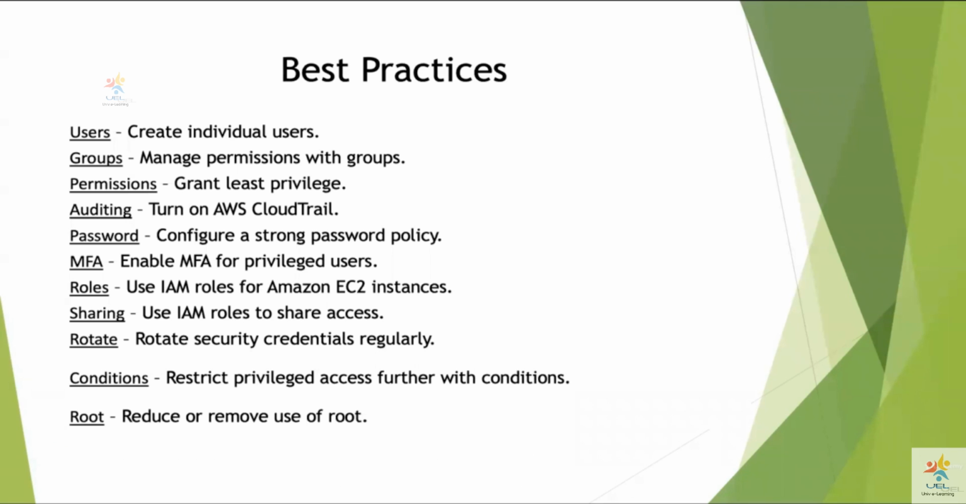Use of IAM roles for EC2 instances is the best practice. Never use access key ID and secret access key. Instead, use IAM roles to share that access. Always rotate your security credentials regularly, like every 30 days or every 15 days. And restrict privileged access further with conditions like we mentioned before.